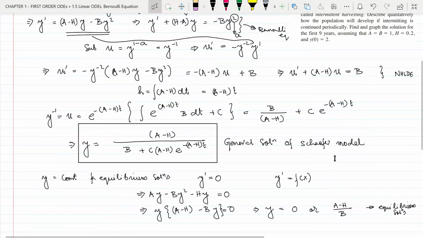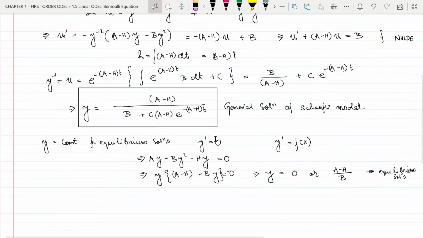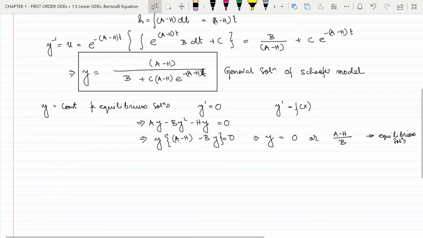Now let us see how we can find the equilibrium solutions from the general solution. Let us put t tends to infinity in this general solution. In this term, we can see that if t tends to infinity, this whole exponent of e will be negative. So it will be e to the power minus infinity, which tends to 0.